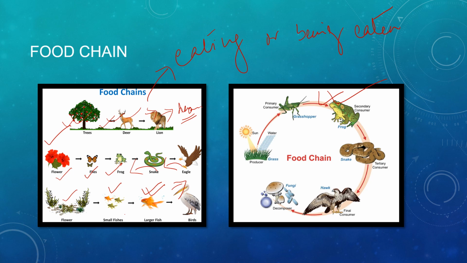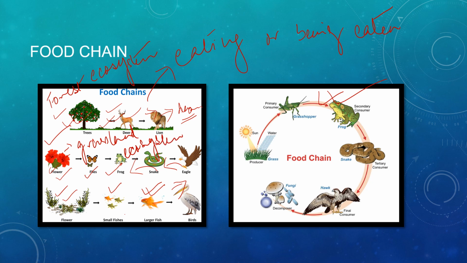So we can say that this is a forest ecosystem. Now there are several organisms like grass, insect, frog and eagle. This one we can say is a grassland ecosystem, and this is a water ecosystem, you can say. So this type of ecosystem we mainly see in the forest, and this type of ecosystem we see in the grassland. So it is a grassland ecosystem. So there are types of ecosystem, right?